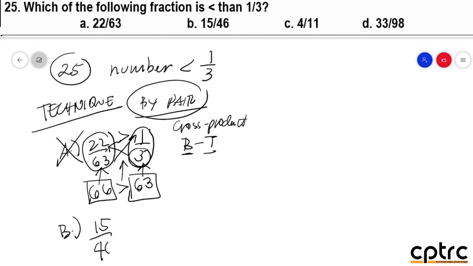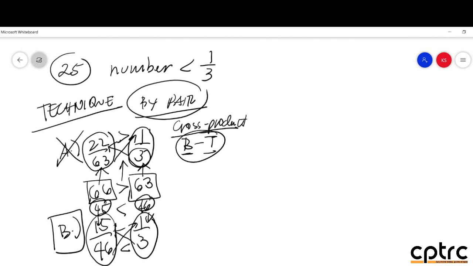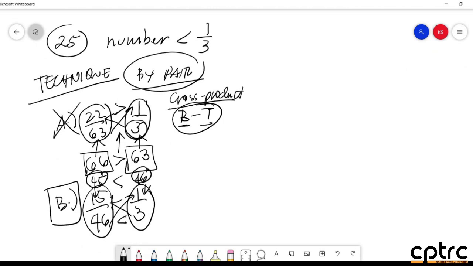How about si Bravo, sir? 15 over 46, i-compare mo kay 1/3. Again, cross product from bottom to top. 3 times 15, 45. So this is 45. 46 times 1, 46. So this number goes for this fraction. So 45 is what of 46? Less than. Ibig sabihin, 15 over 46 pala is less than the 1/3. So therefore, our answer is Bravo. So that is other way of solving. Instead na mag-decimal kayo. So kasi wala kayong calculator, medyo mahirap po.